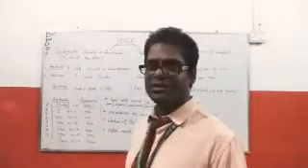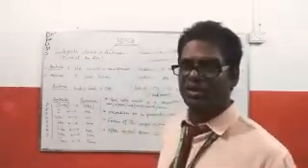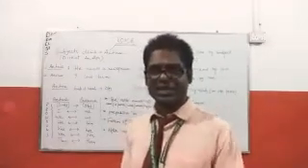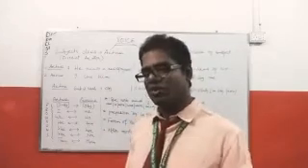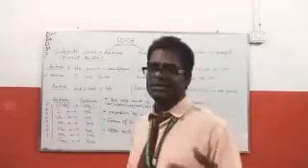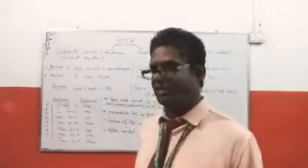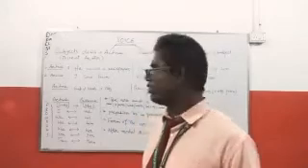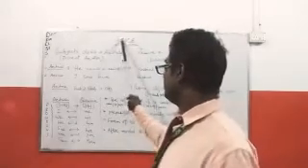When we can say something directly or indirectly, when the subject does the action directly, that mode is called active. When the subject does any action indirectly, that means the action is done by the subject, that is called passive. Here you can see voice two times, active and passive.